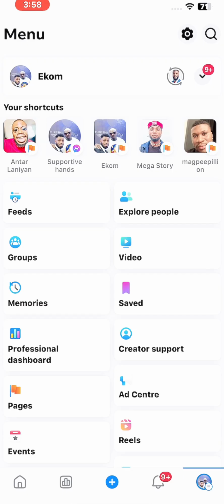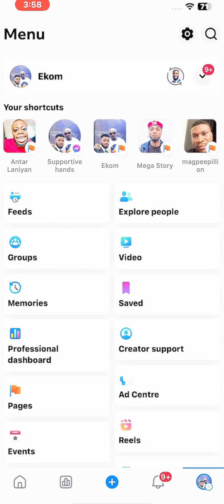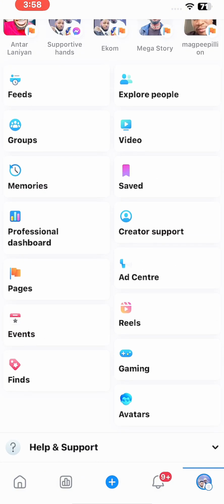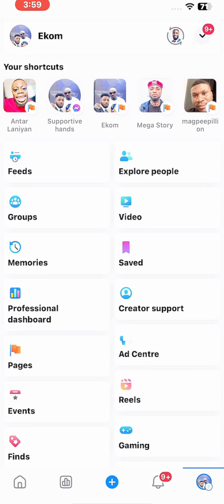This is my Facebook page. On this Facebook page, I'm going to show you how you can turn it on and start making money from it. Once you get to your Facebook page, I want you to go to your dashboard like this. Then you are going to see this option. Once you find it, I want you to select professional dashboard, because everything we need to do is on the professional dashboard.